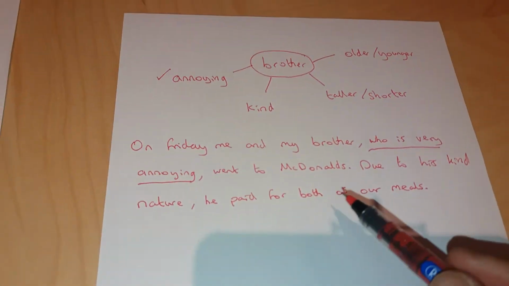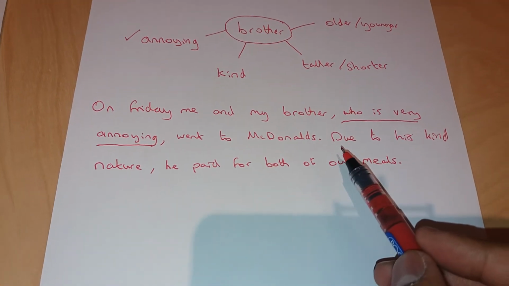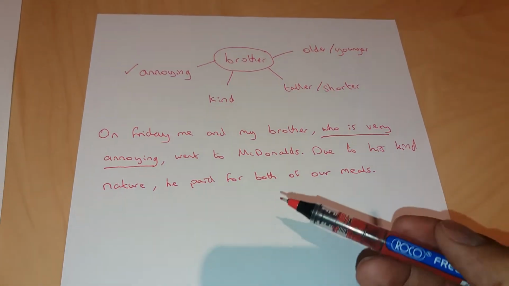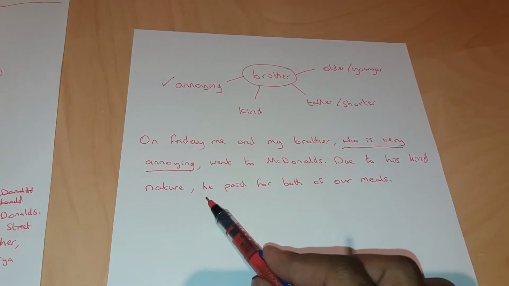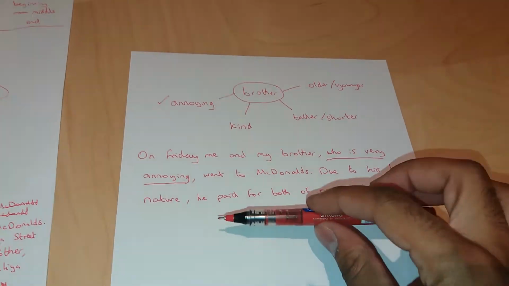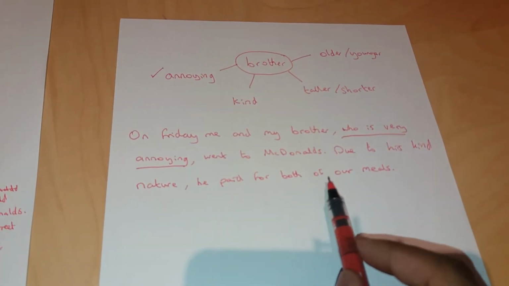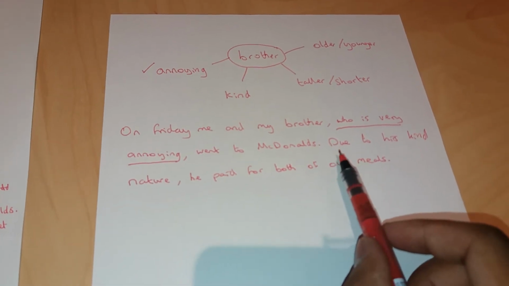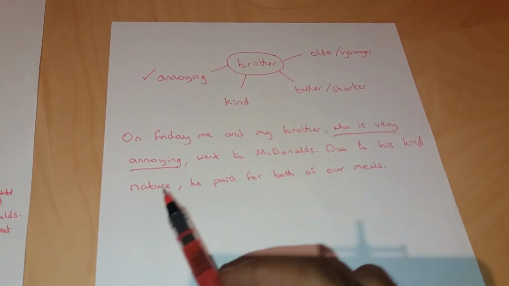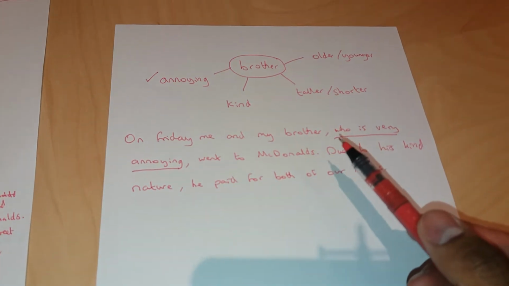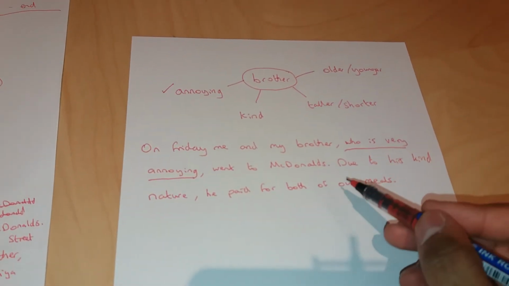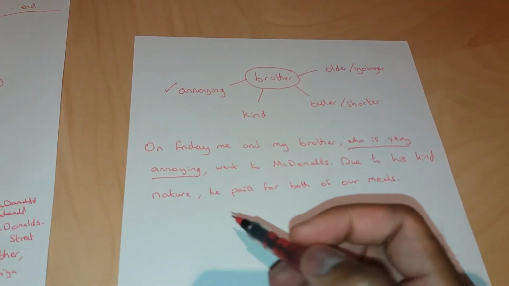Now, the reason why this here is a subordinate clause, due to his kind nature, is because this sentence from here to there is a standalone sentence. I could have just said he paid for both of our meals. I didn't need to say due to his kind nature. So that's an extra bit of information. Therefore, that's been added at the start and I've put a comma just after it there.